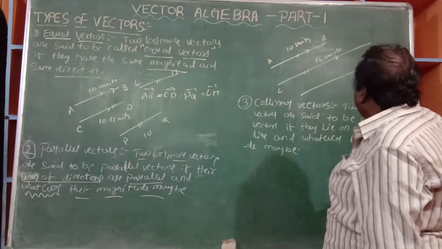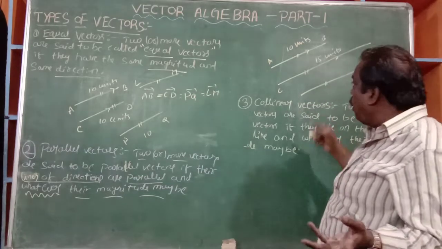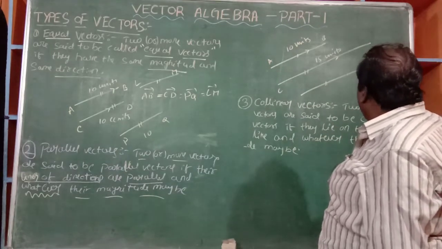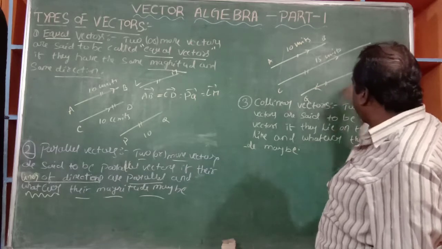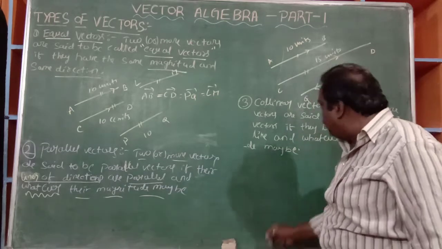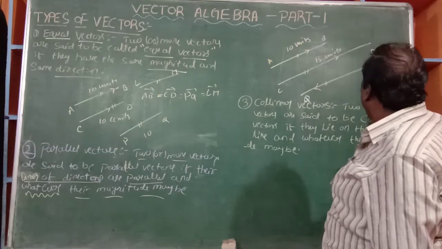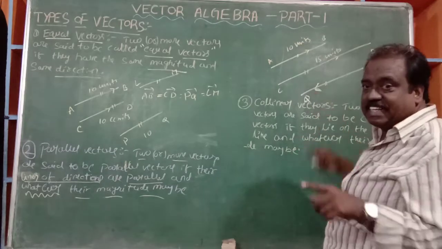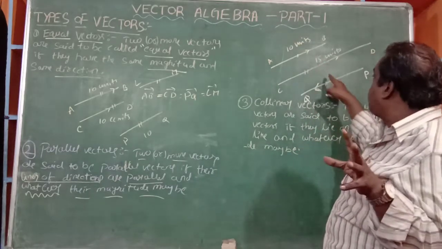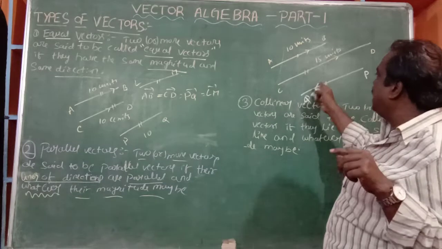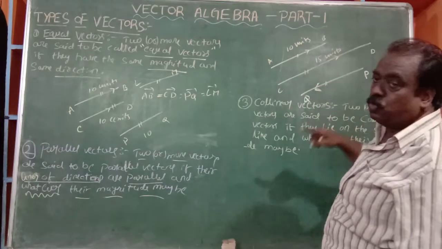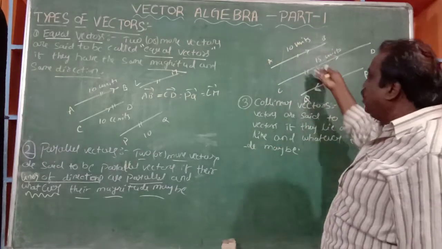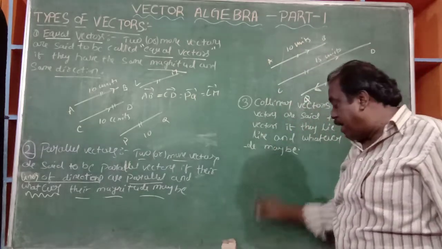Suppose another vector is there. The lines are the same, parallel, but it is a PQ bar like this. The direction is different. The PQ bar is reversed. It is in the opposite way. Even though the lines of directions are parallel, the directions are different. A to B, but it is P to Q. It is in opposite directions. Even then, these vectors are called parallel vectors.